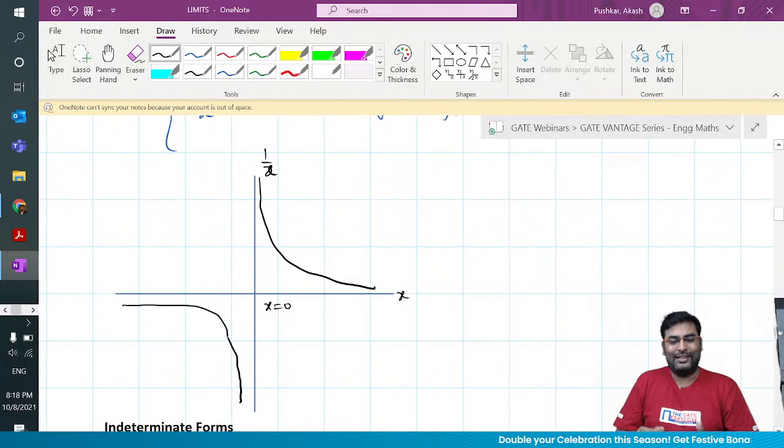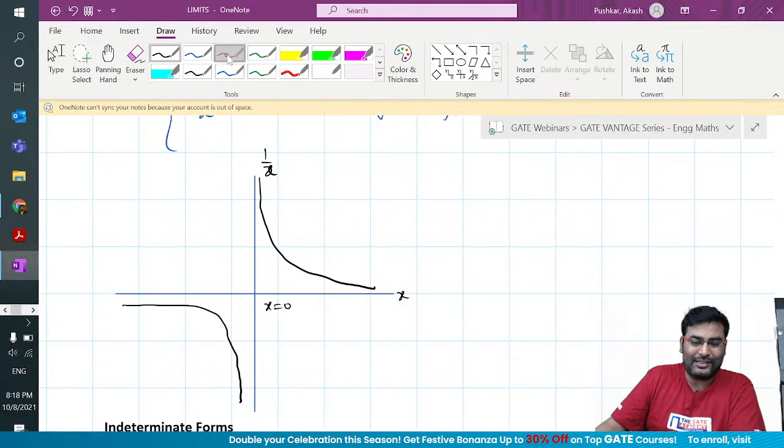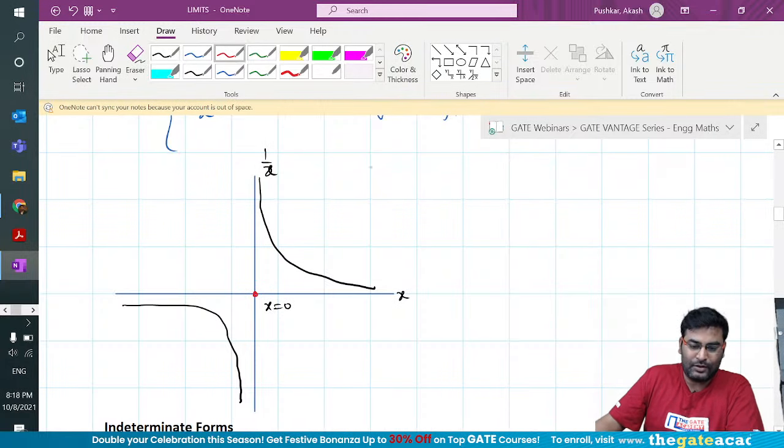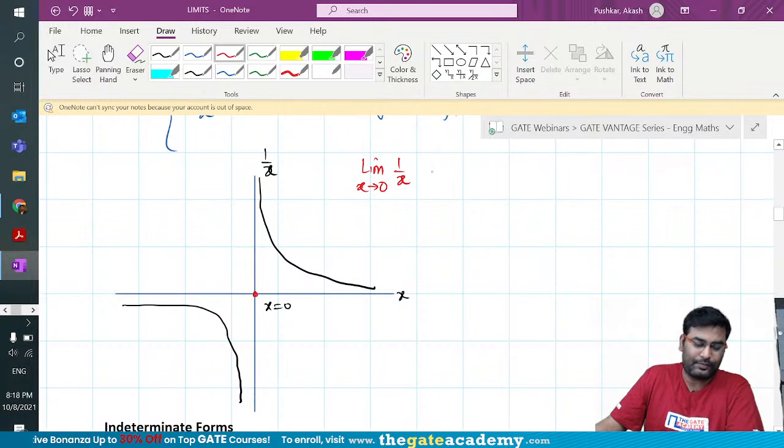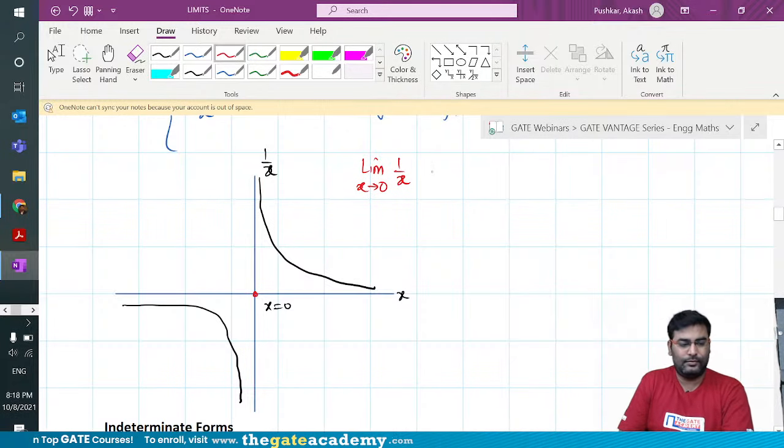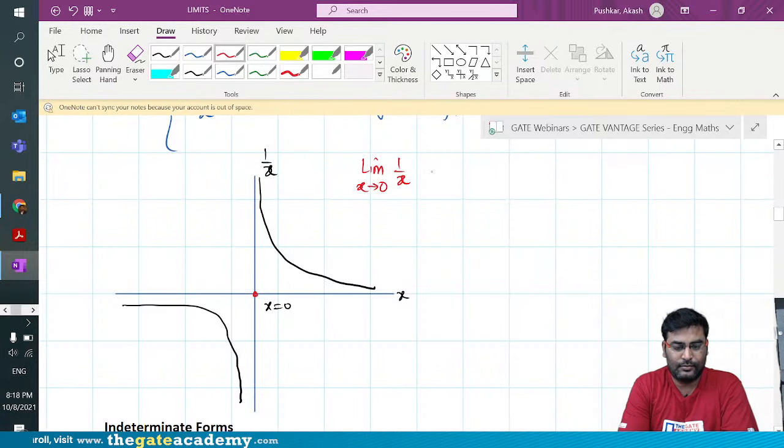Now tell me, guys, for this function, what is the limit when x tends to 0 at this point? Limit x tends to 0, 1 by x. What do you guys think?